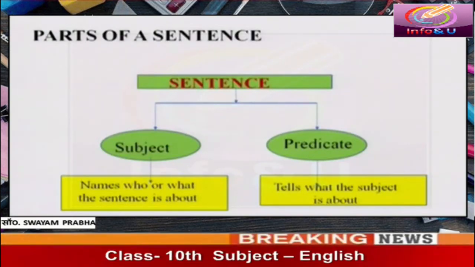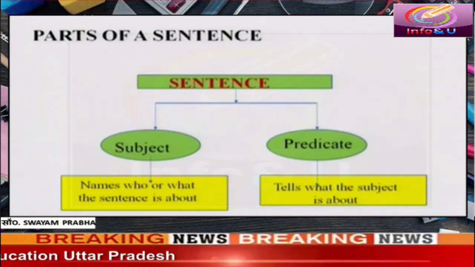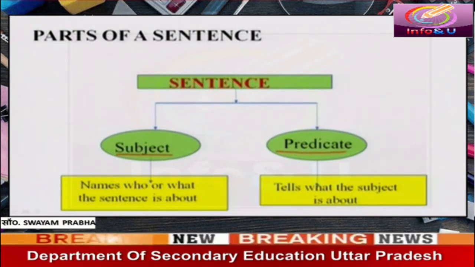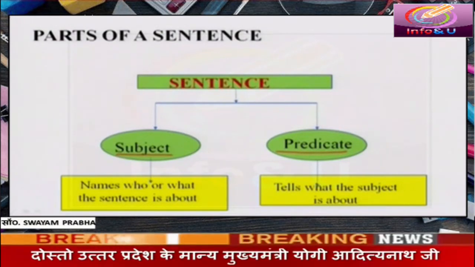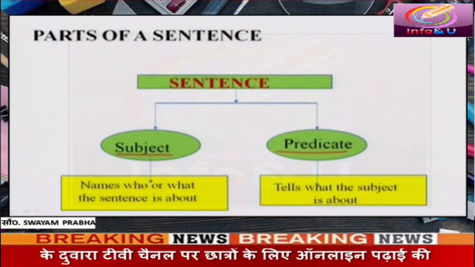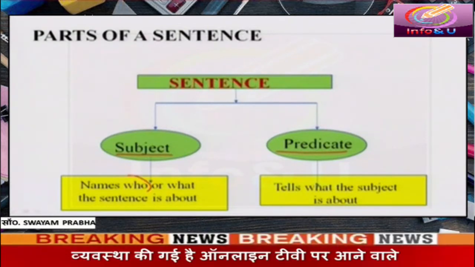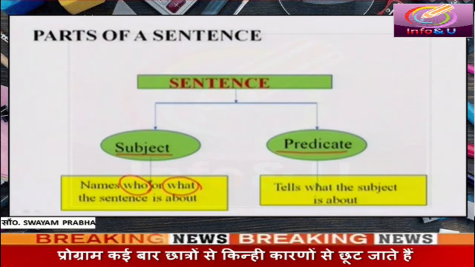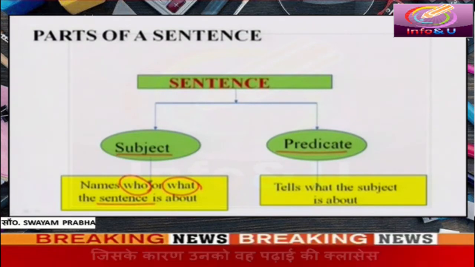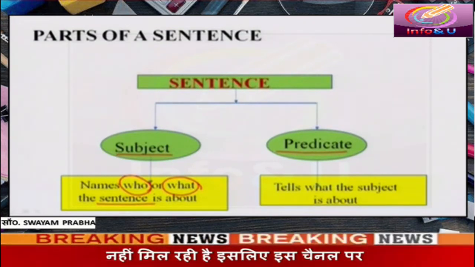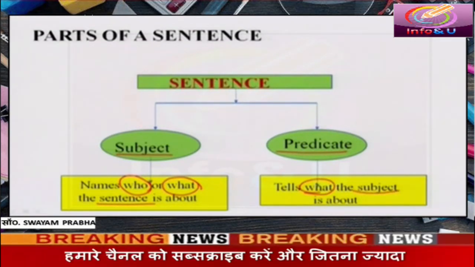Parts of a sentence. There are two parts of a sentence: subject and predicate. What is subject? Subject names who or what the sentence is about. What is predicate? Predicate tells what the subject is about.